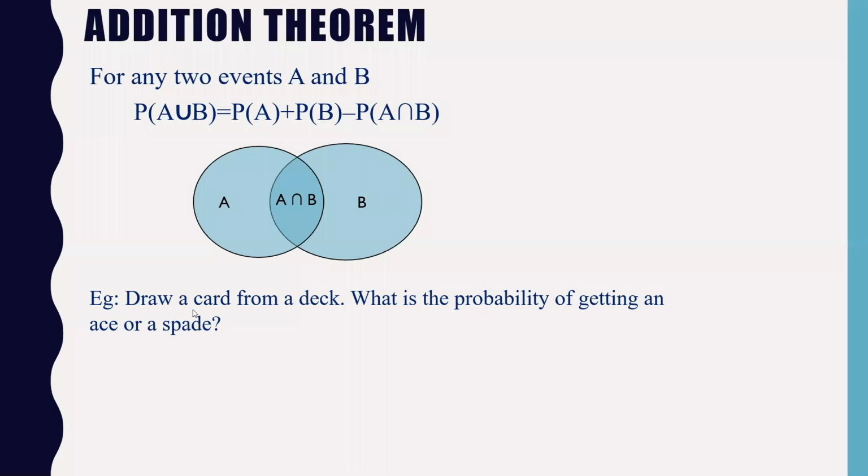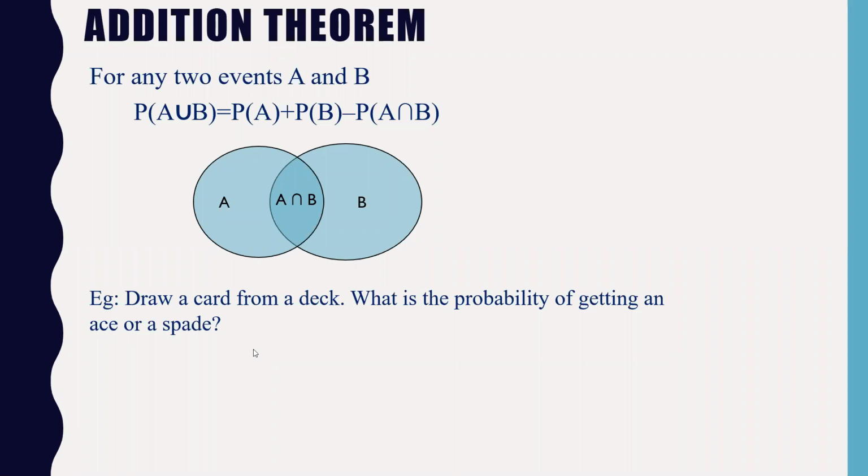For example, drawing a card from a deck. What is the probability of getting an ace or a spade?